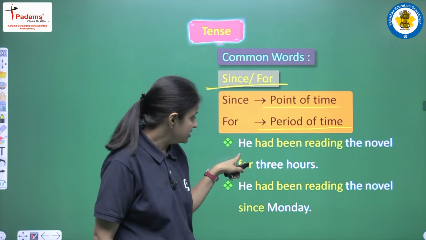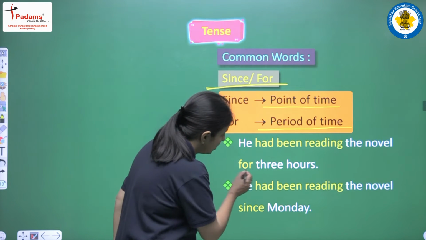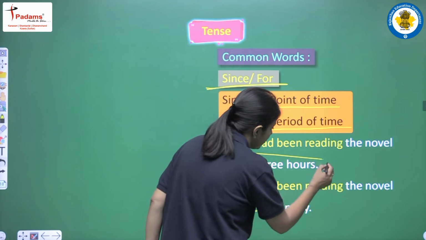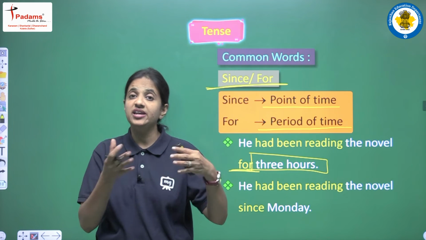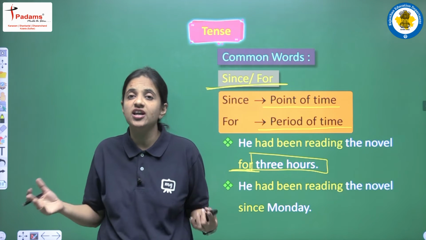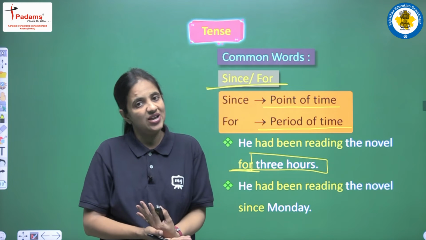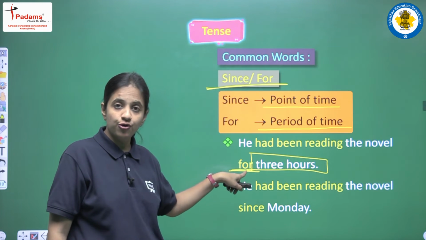So let's see one sentence here. We had been reading the novel for 3 hours. So here we are having for. Why? Because we are having 3 hours. So 3 hours means a period. Okay, we are having a period of 3 hours. We don't know which 3 hours we are talking about here. We are just having one period. Okay, so we are having 3 hours, one period, and this is the reason that we are having for here.